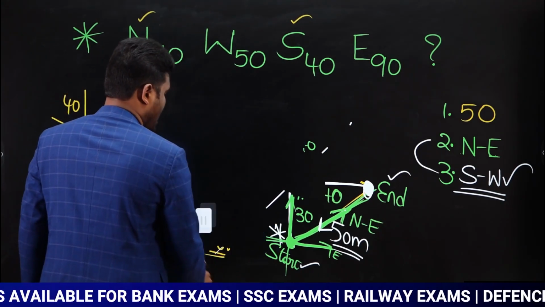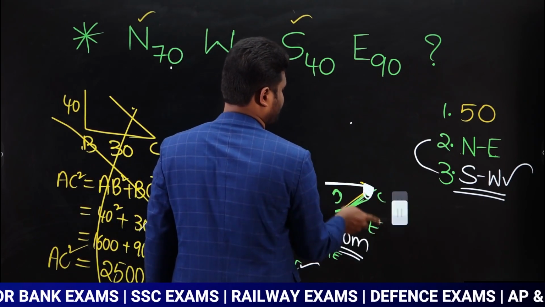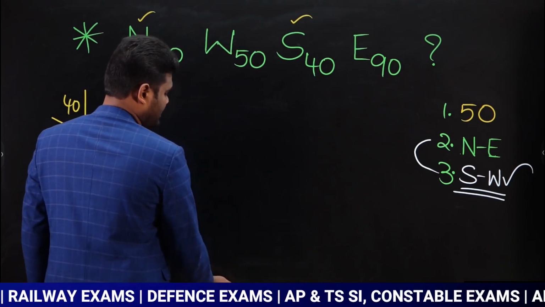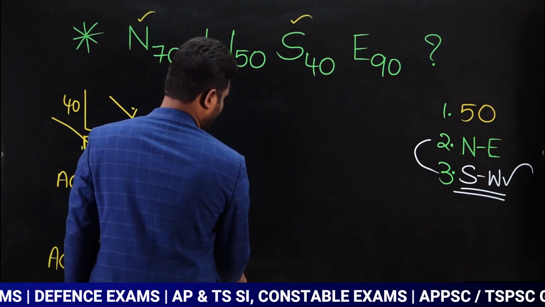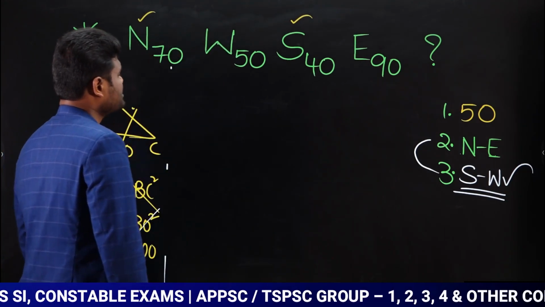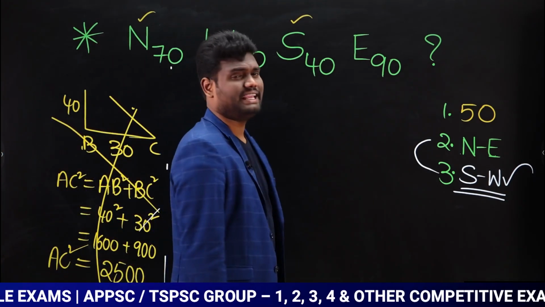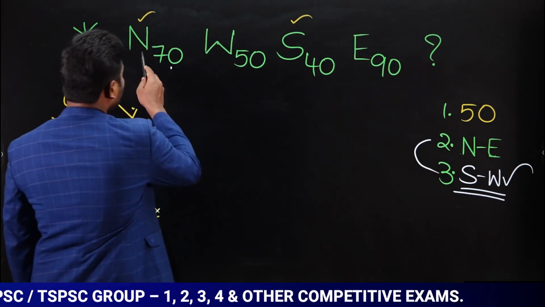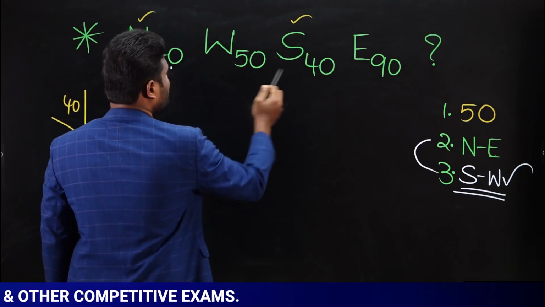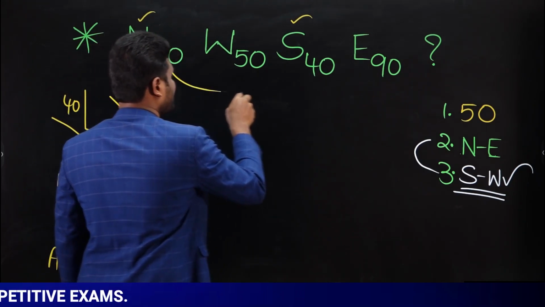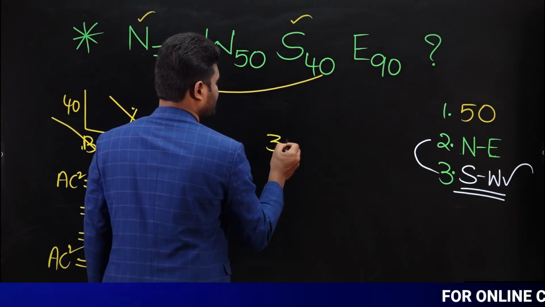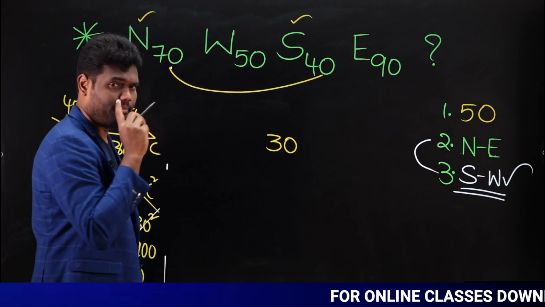Without using a diagram, how to solve this question? Observe carefully. Now if you observe, in the question it is clearly said that north 70, west 50, south 40, east 90. North opposite is south. So north is 70, south is 40. Subtract. When you subtract both of them, 70, 40, difference is going to be 30. Yes or no?